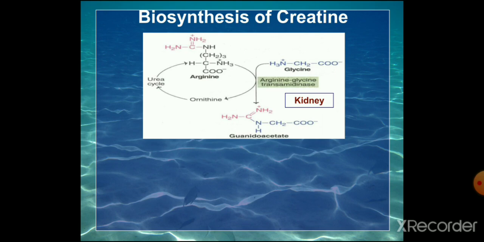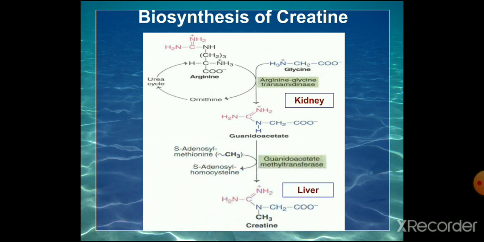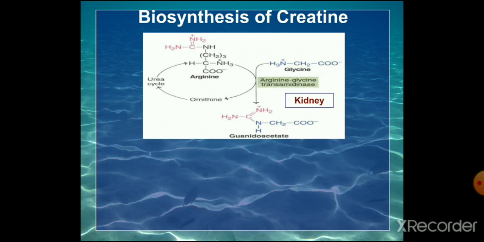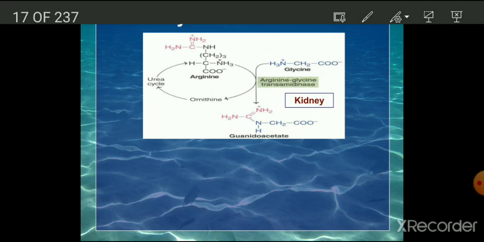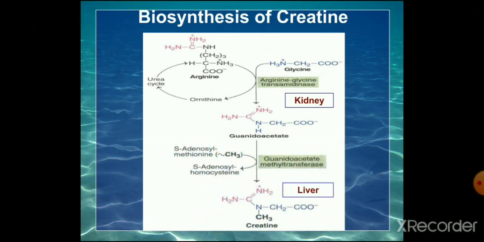In the next step, a methyl group is transferred from S-adenosylmethionine to guanidoacetate to form creatine, by the enzyme guanidoacetate methyltransferase. That reaction takes place mainly in the liver. So the first reaction takes place in the kidney, and the second in the liver.